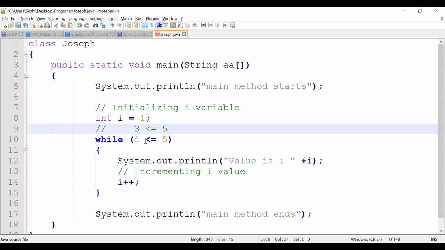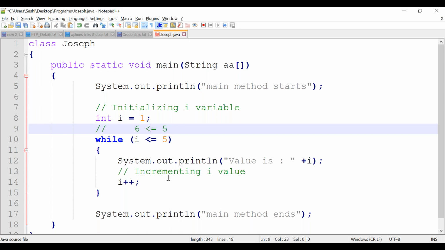Checks 3 is less than or equal to 5, printing the value 3. Again incrementing, checks 4, printing 4, checks 5, 5 is also equal, right? True. Then the value is incremented and becomes 6. Now it checks whether 6 is less than or equal to 5. Both conditions become false. 6 is not less than 5 and 6 is not equal to 5.